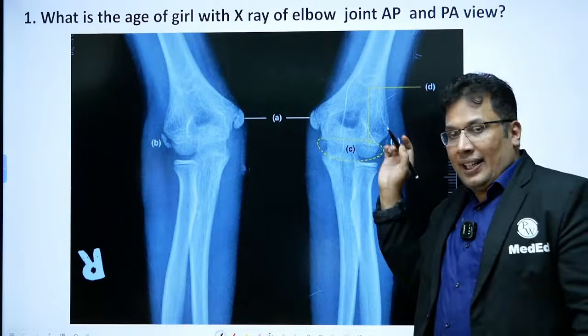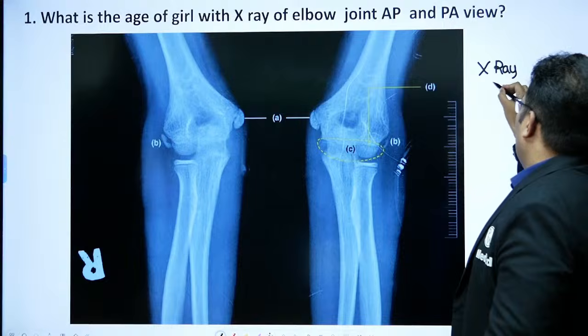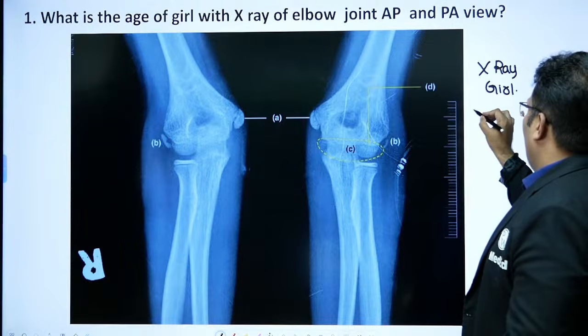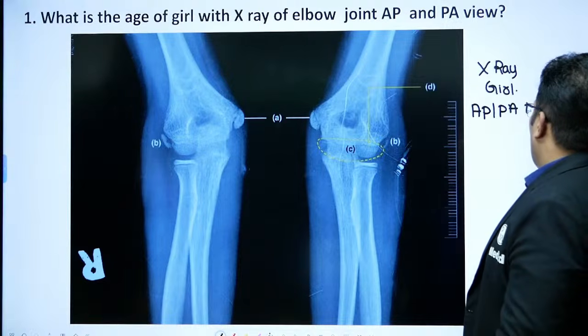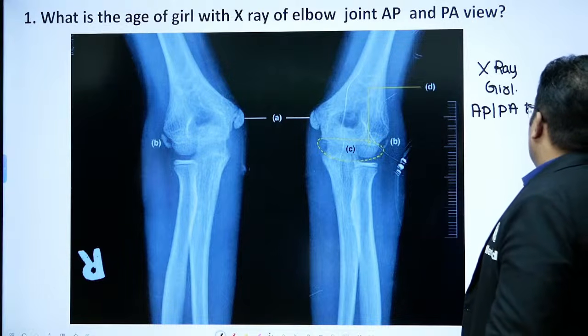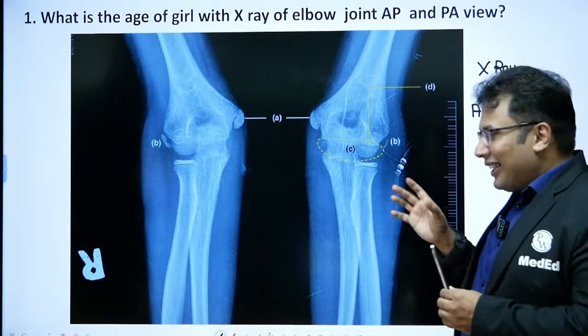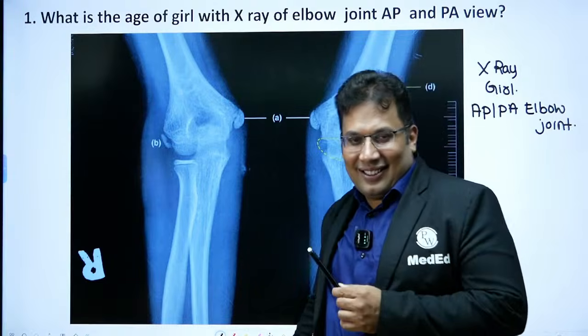Now this is the X-ray. X-ray of the girl. Basically, this is the AP and PA view of the elbow joint. Elbow joint. आप देख के बताओ, what is the age of the girl?